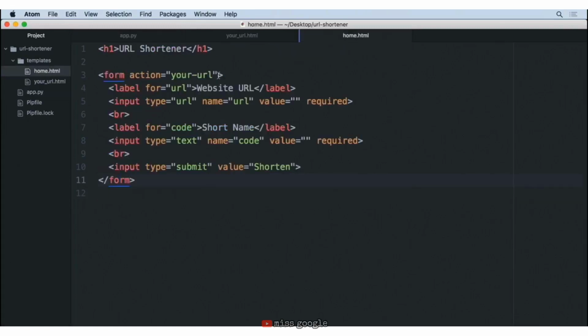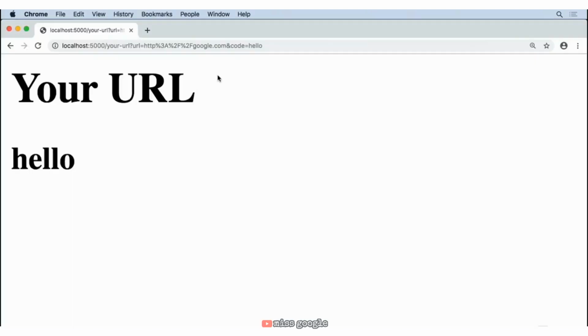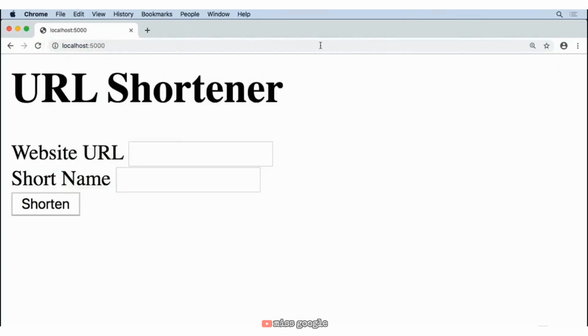To change our form from sending our information via a GET to instead being a post, we can say that the method is equal to a post. It defaults to GET, but if we explicitly say post, it will change it to post. So we'll go ahead and save this file, come back to our home page. Let's change this here, and because we're in a development environment, it will auto detect our changes.